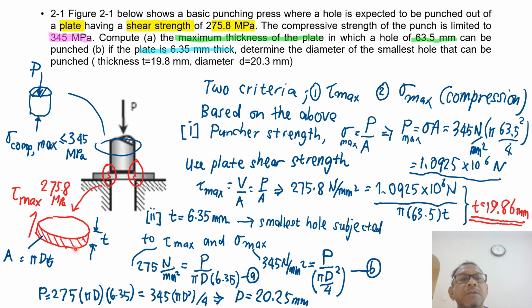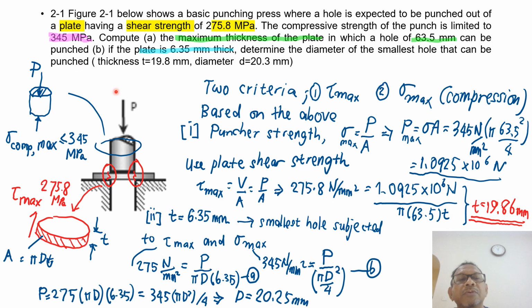In this question number 1, figure 2.1 below shows a basic punching press where a hole is expected to be punched out of a plate having a shear strength of 275.8 megapascal. The compressive strength of the punch is limited to 345 megapascal. First, compute the maximum thickness of the plate in which a hole of 63.5 mm can be punched. Second, if the plate is 6.35 mm thick, determine the diameter of the smallest hole that can be punched.